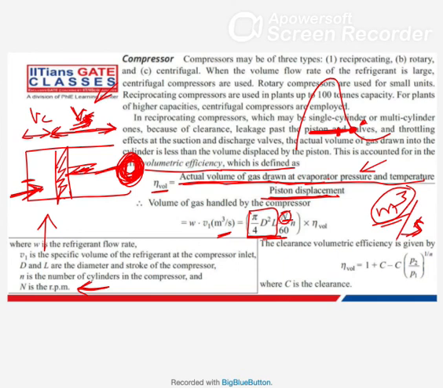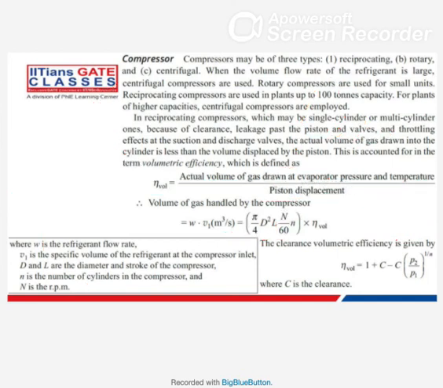That's why we should multiply this volume, which is meter cube, by n, which is the rpm. But if you multiply with only n, it will give meter cube per minute, and you need meter cube per second, so you divide by 60 so that you will get meter cube per second.